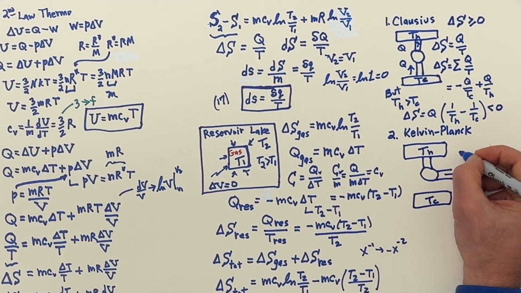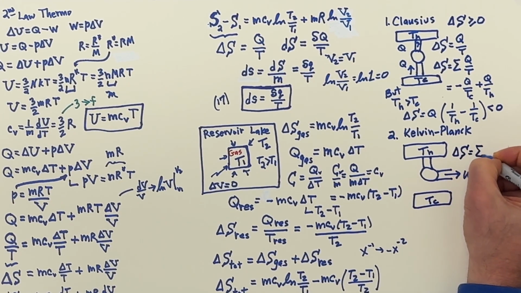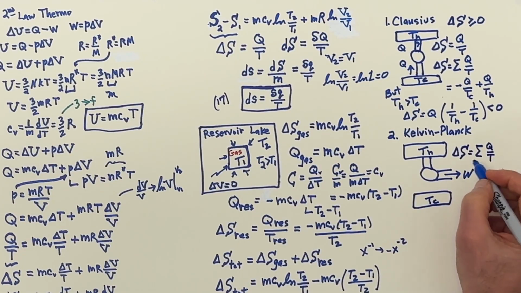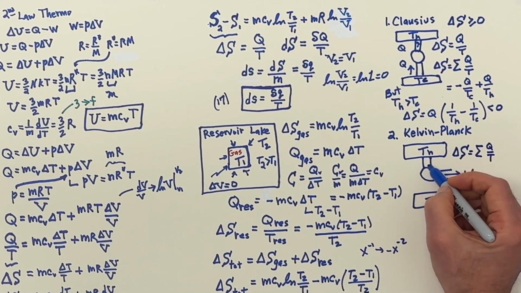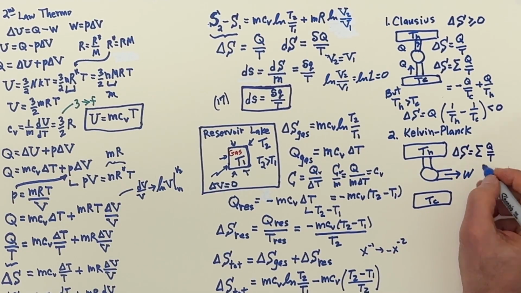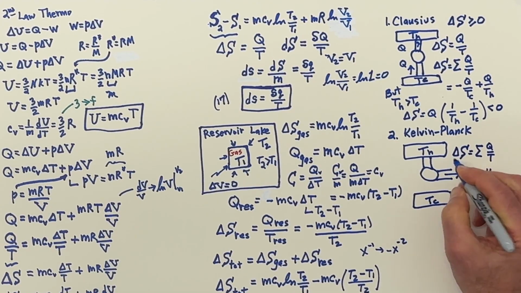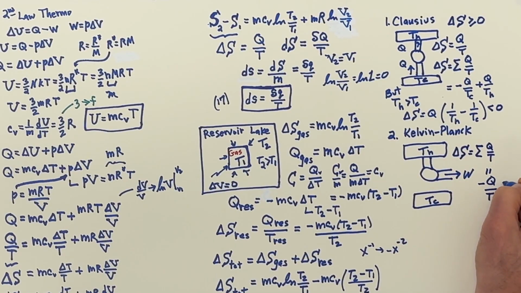So for this, the entropy change, when we do the sum of the Q over T, we just have one. This reservoir is going to lose that heat as the heat's transferred out. So this is going to be equal to minus Q over T H. But see, that's less than 0. You can't have that. So therefore, this is a violation of the second law of thermodynamics.